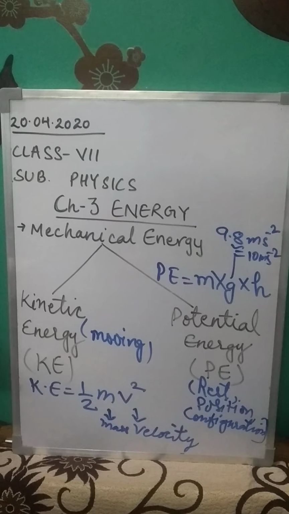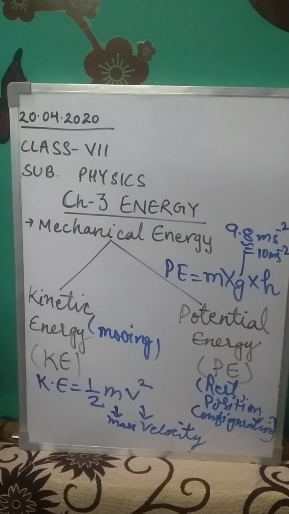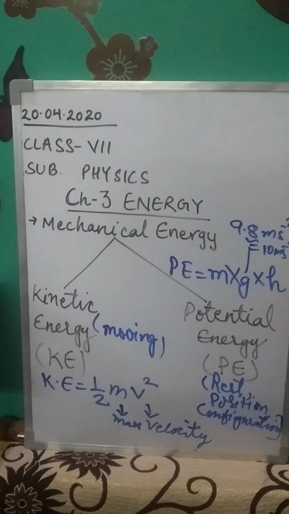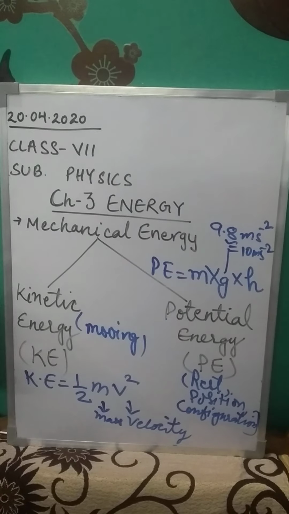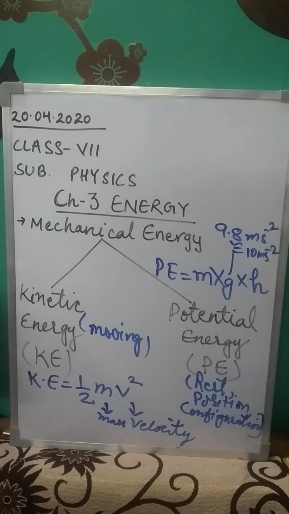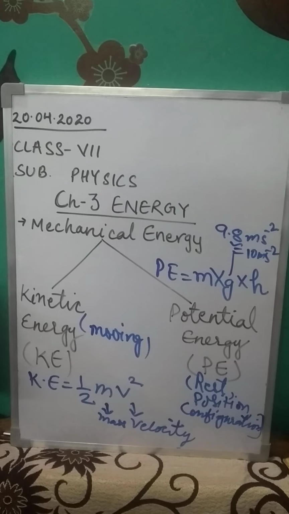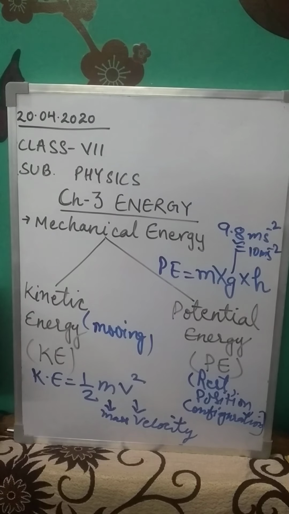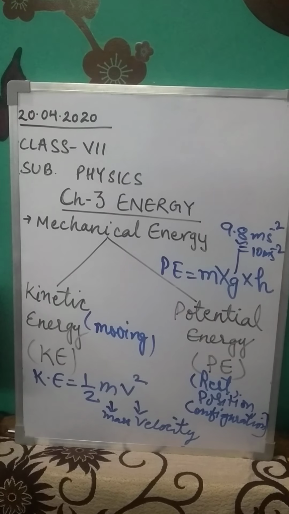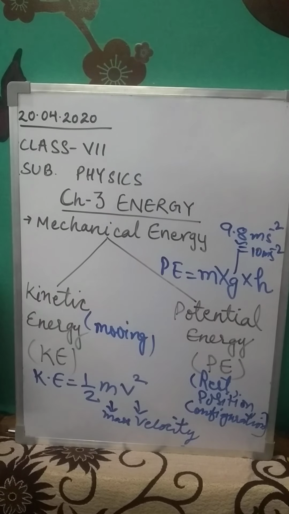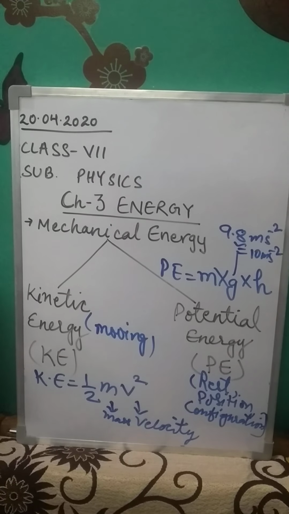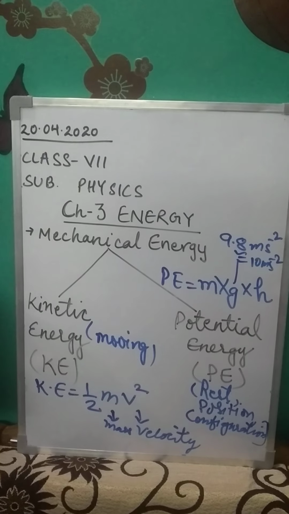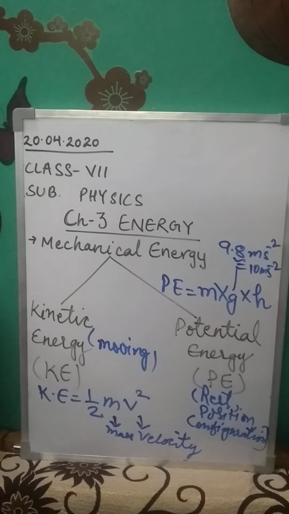Okay. Now I will explain to you chemical energy. What is chemical energy? Look class, whenever you rub a matchstick, you all have seen a matchstick? Against the coated surface of a matchbox, it burns and produces heat and light. Why does it happen? When you rub that matchstick on the floor, it does not burn, it does not produce light and heat. But when it is rubbed against that coated surface, it burns and produces heat and light. It is because of the chemical coated on the surface of a matchbox. Because of that chemical only, it produces heat energy and light energy.